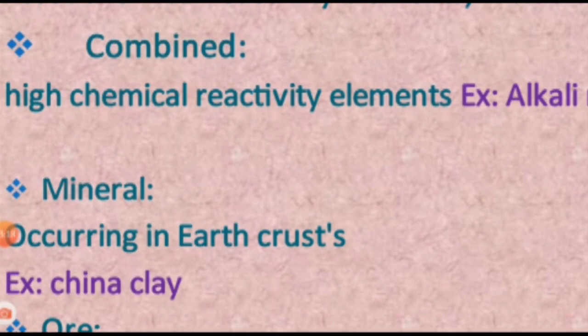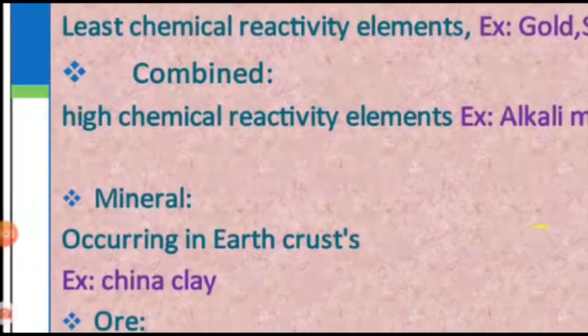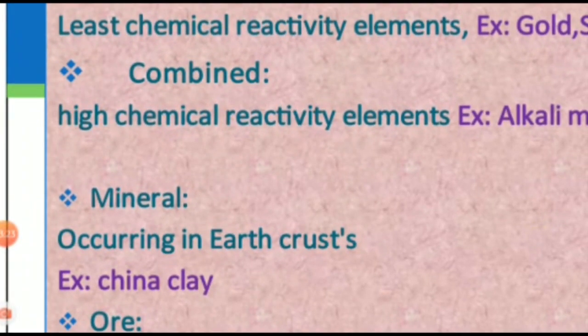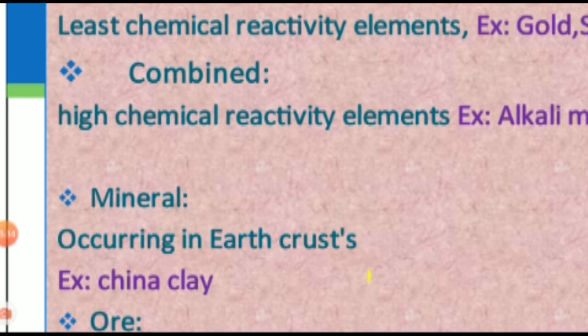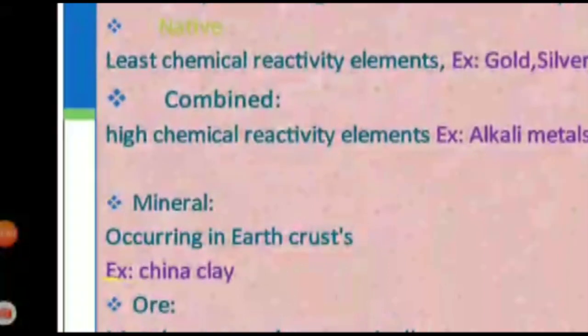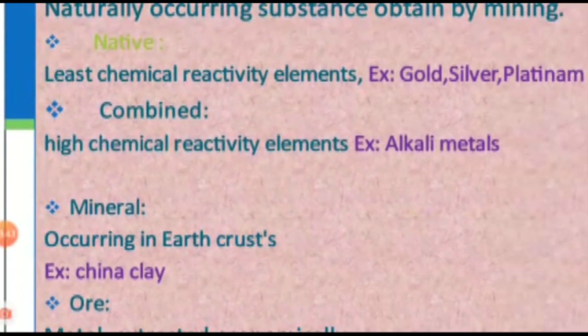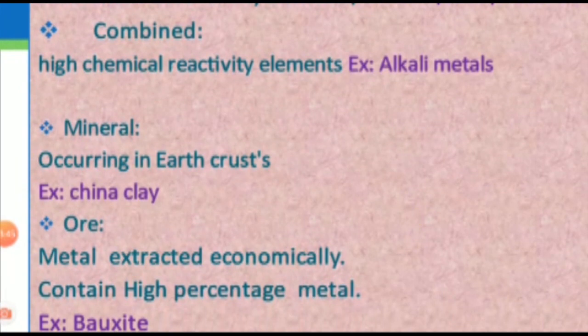Anyhow, the metal obtained from the earth crust, whether in the native state or in the combined state, is called mineral. A mineral may contain a low or high percentage of metal. For example, China clay is one of the minerals of aluminium.